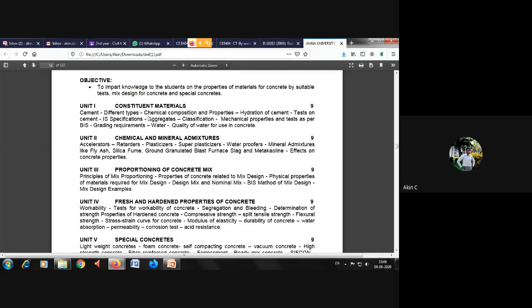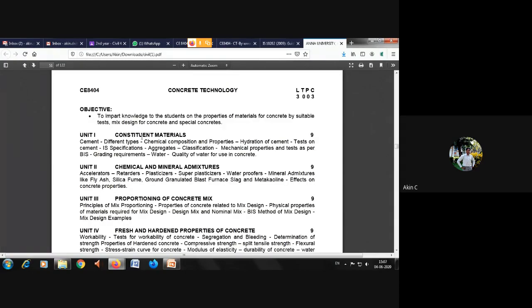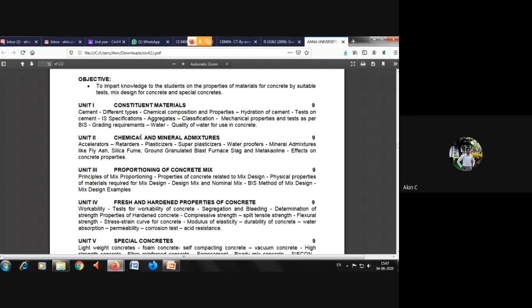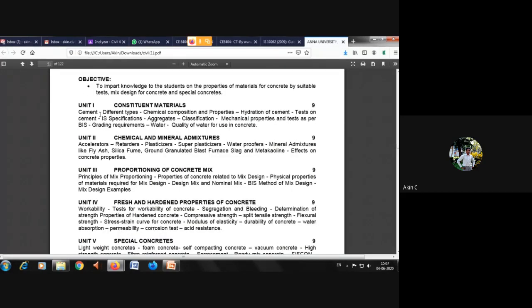So first unit, constituent material. To make a concrete, what and all constituent materials are needed? Everyone knows that. Even with a diploma background, you people know that cement, sand and aggregate are very much needed, as well as water, to make a concrete. So we have seen what is cement, different types of cement, chemical composition and properties of cement, and what is hydration of cement. This is the basic thing which we have seen in the cement category. And finally, we move on with the test on cement.